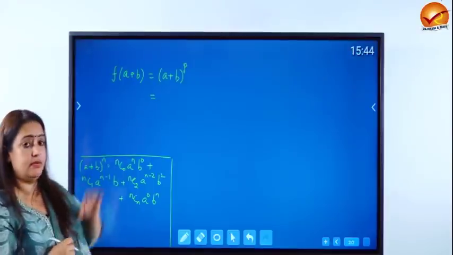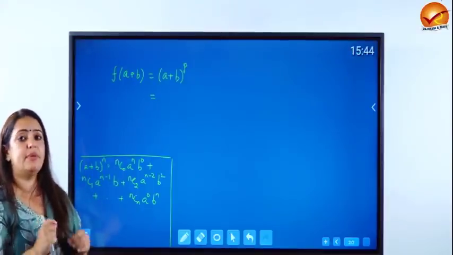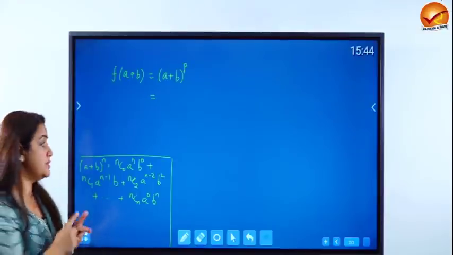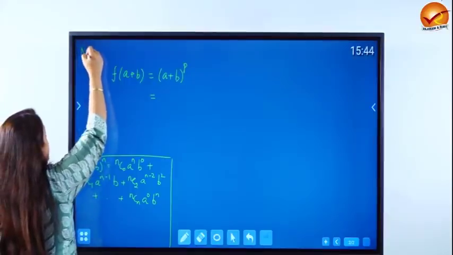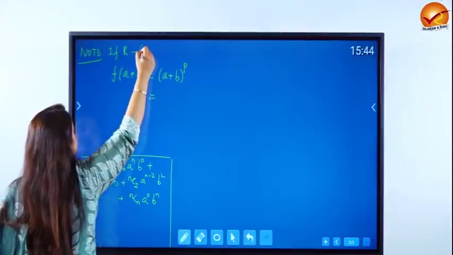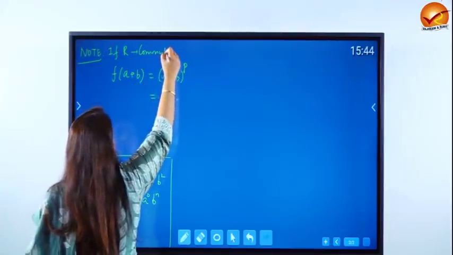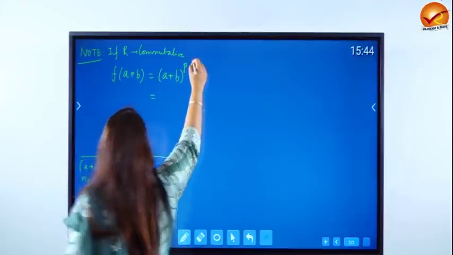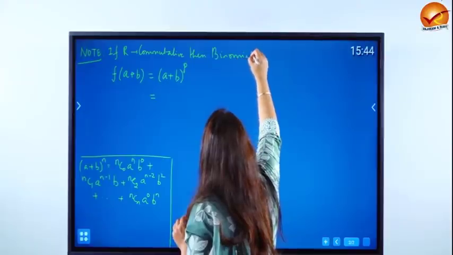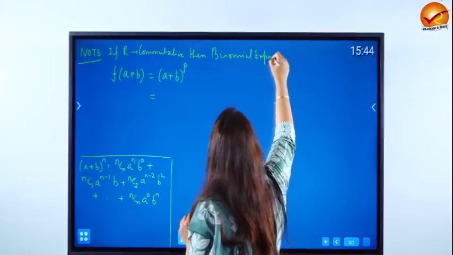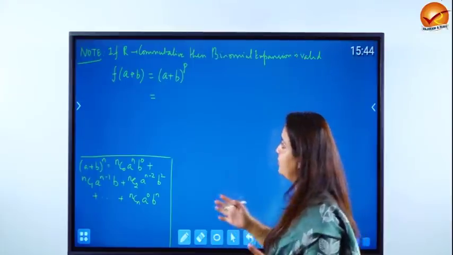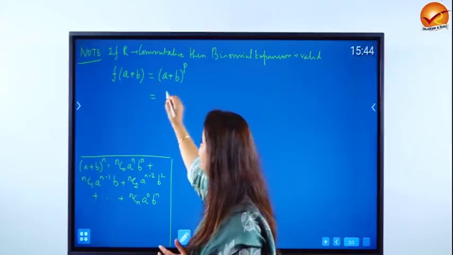This is what we're going to apply here, but the question remains, is there binomial expansion in rings, because R is a ring? The answer is yes, because if R is commutative, so note that if a ring R satisfies commutativity, then binomial expansion is valid. It's very, very important to write this down. You can't just apply binomial expansion, you have to justify why binomial expansion is possible.